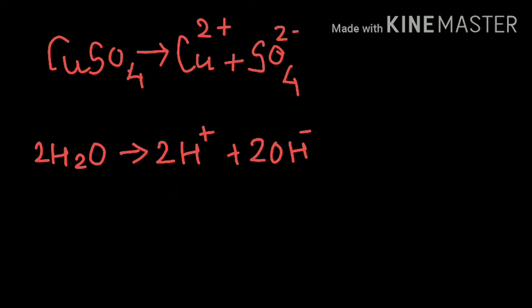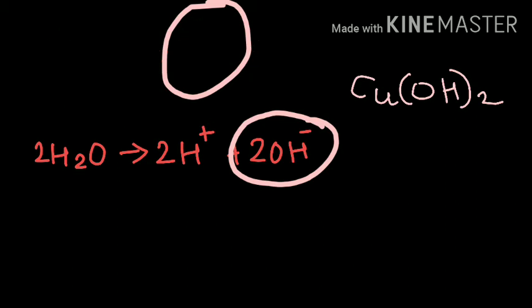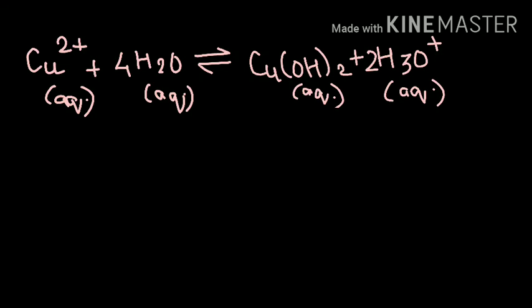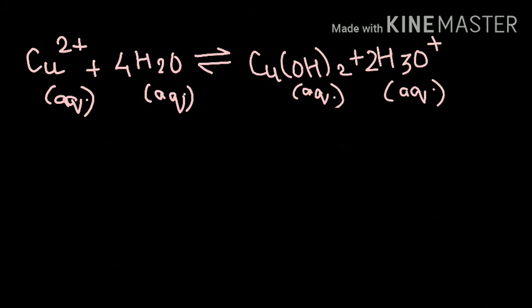Here Cu2 plus ions react with the OH minus ions of water, which gives the formation of an unionized molecule, that is Cu(OH)2. Let us look at the reaction. In this reaction, you will observe that the amount of H3O plus ions, which is nothing but your H plus ions, is more in number. Hence, the resulting copper sulfate solution is going to be acidic in nature.